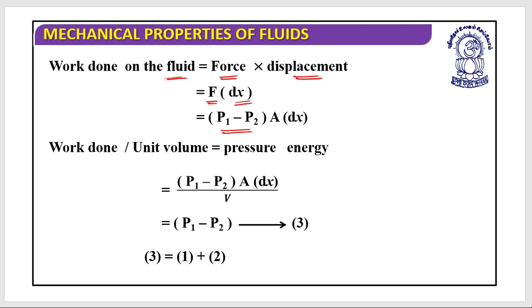This equals the pressure difference multiplied by area into dx, that is P1 minus P2 into A dx. So the work done per unit volume, which is what we call pressure energy, is P1 minus P2 into A dx divided by the volume. This equals P1 minus P2, and this is relation number 3.